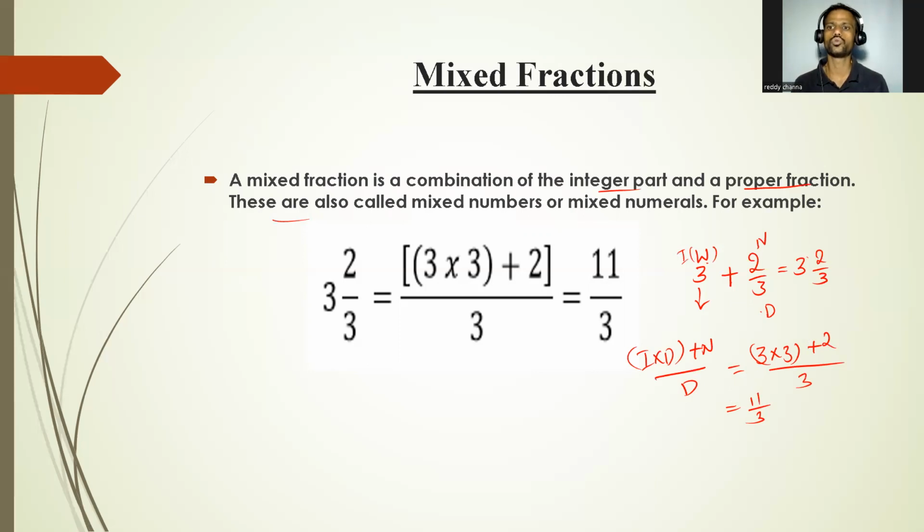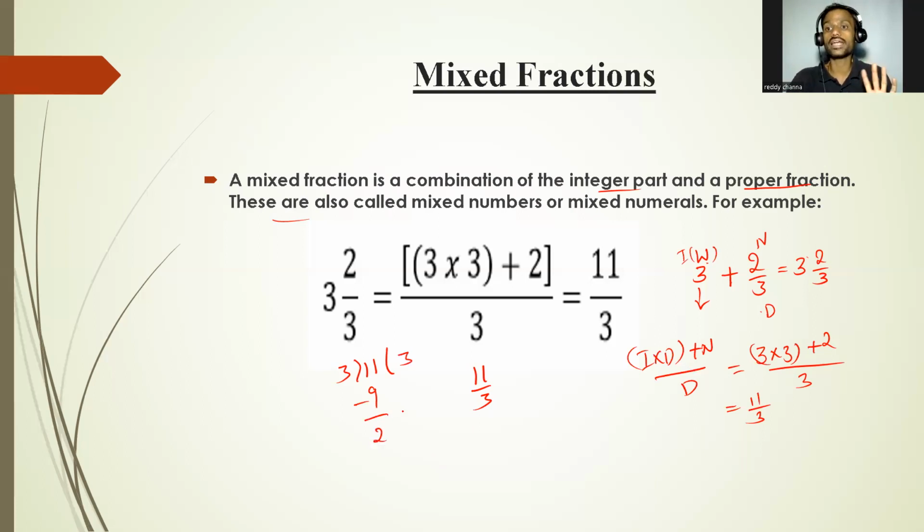Sir, now what to do if you want to convert from improper to mixed? Yes, this is also very easy. See here, the improper fraction is 11 by 3. 11 is the numerator, 3 is the denominator. So just divide the numerator by the denominator. Okay, 3 threes are 9. Subtract it, we will get remainder 2.